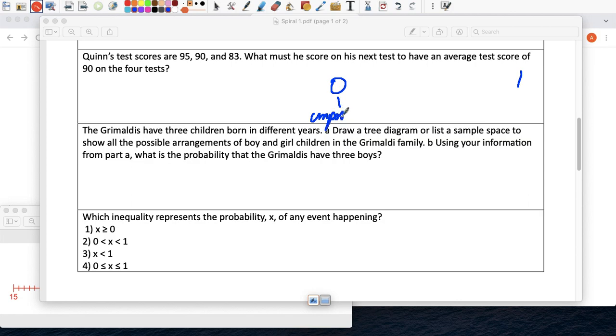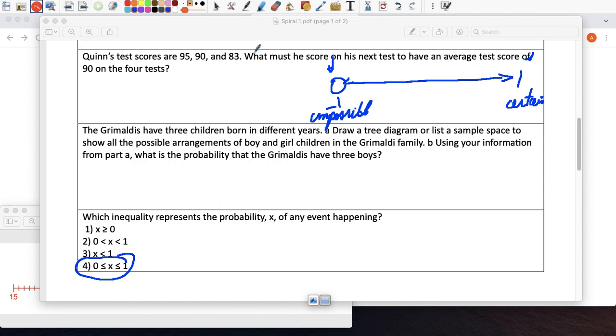Impossible. And this was, did we write possible? No, certain. The word we use was certain. So probability is anything between these two values, from 0 to 1, and the only one that is that is this one, 0 included and 1 included. But it does say of any event happening. I guess it does include the fact that it's not happening as well.